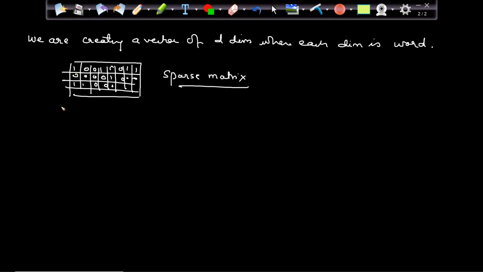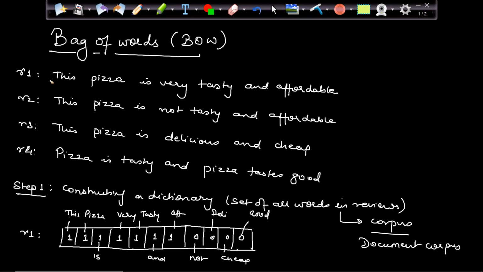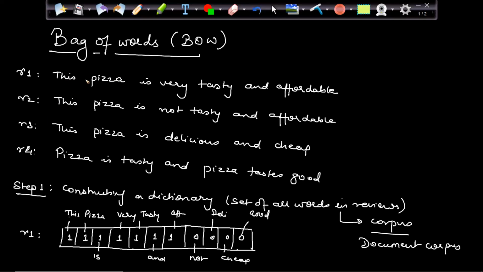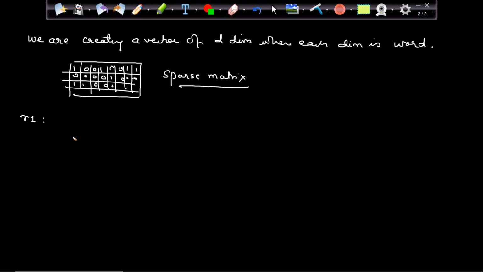Now let's compare our two reviews, review 1 and review 2. Let's try to understand what the distance will be, because at the end we are finding the distance, right? So we will compare and create the vector for both the reviews. I have my review one, which says: this pizza is very tasty and affordable.